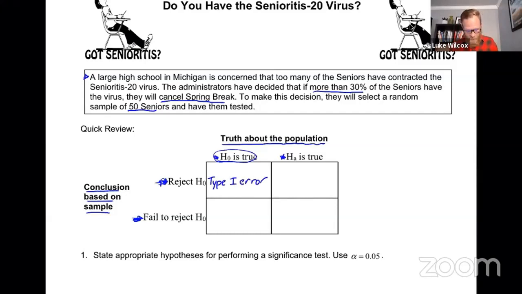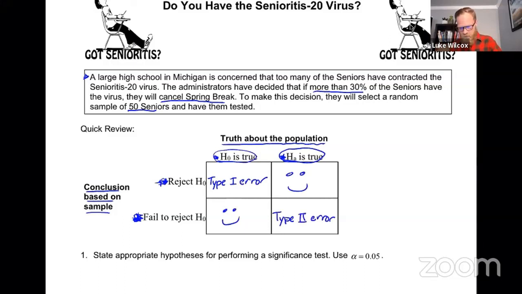Now, we said that if we fail to reject the null, that's a good decision. Well, we don't have a specific name for that. So I'm just going to put a big smiley face here because that means we made the good decision, right? Now, let's move over to the second column where now the alternative hypothesis is true. And in this case, rejecting the null hypothesis would be the right thing to do. If the alternative is true, we would want to reject the null. So our smiley face goes here. And then the bottom right would be a mistake, right? If we failed to reject the null, and sure enough, that is a type 2 error.